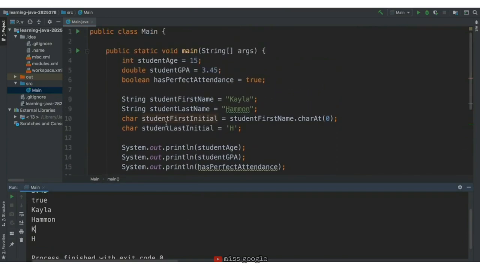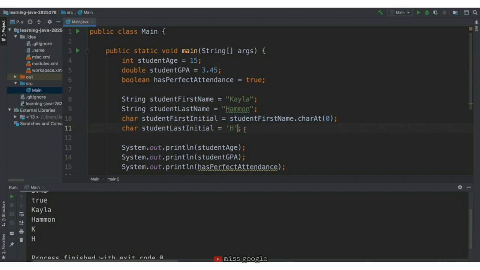Looking at the value of student first initial, we write student first name because that's the variable that holds the string we want to access the character from. We write dot because the operation we want to use is a string operation, and we get it for free with the string data type. Then we write charAt because this is the operation we want to use. And finally, we add our input, which is 0, because we want to access the character at the 0th index. The output of this operation is K, and that's what's saved to the student first initial variable.